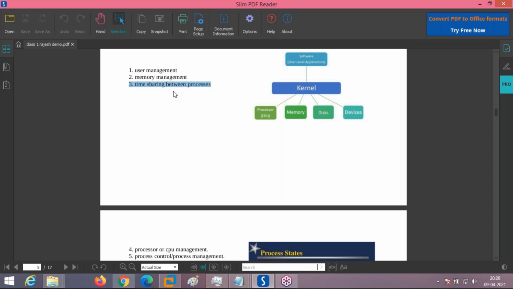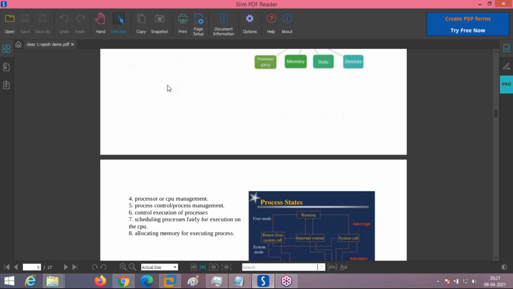This is time sharing, because there is only one CPU but there are 100 processes. One CPU, 100 different processes. Who is going to take care of this allocation? The CPU has to execute each and every one. Time sharing between different processes, how the different processes are allocated on a CPU to be executed, is all done by the kernel. So now you understand user management, memory management, and time sharing between processes. These are the tasks of the kernel.